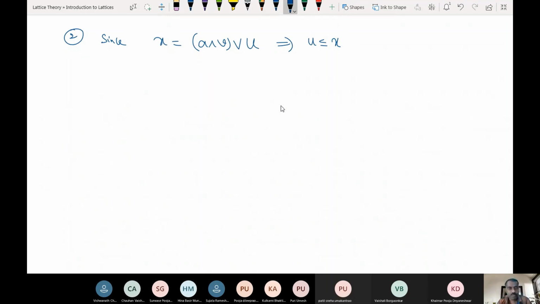Okay. Now same way we try to show that U is actually strictly less than X. So similarly, what is the relation between X and V? So that we will do first. What is the relation between X and V?